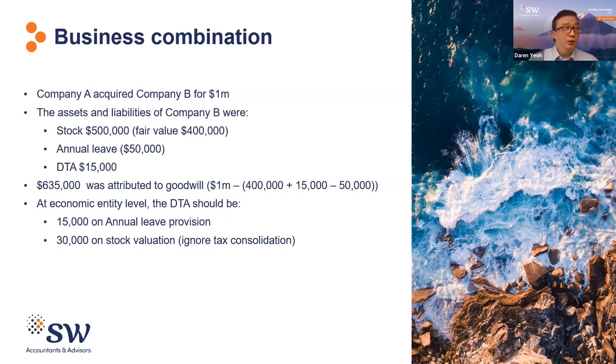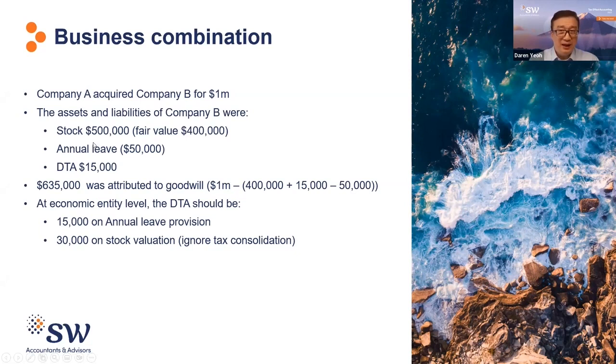So let's calculate the goodwill. Company A paid 1 million minus the net asset, being the fair value of the stock, add the deferred tax asset minus the provision for annual leave, gives rise to a goodwill of 635,000. Now you note that Company B has a DTA of 15,000 on the annual leave provision.